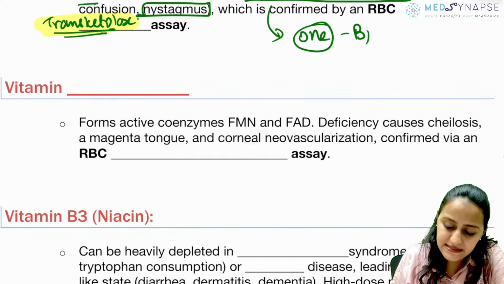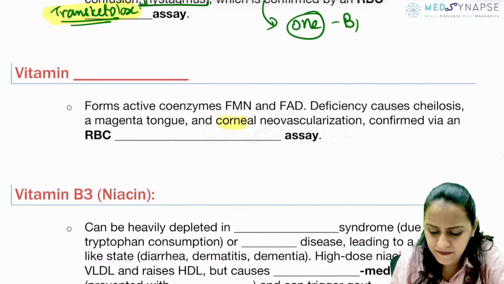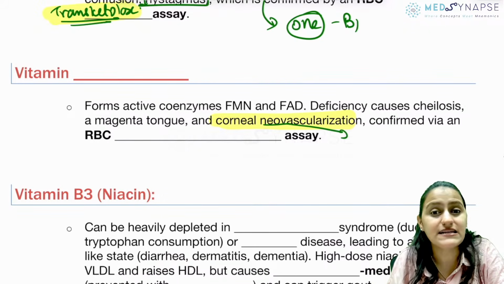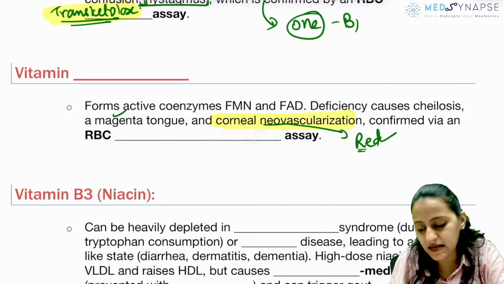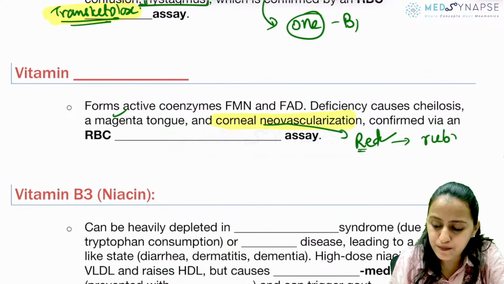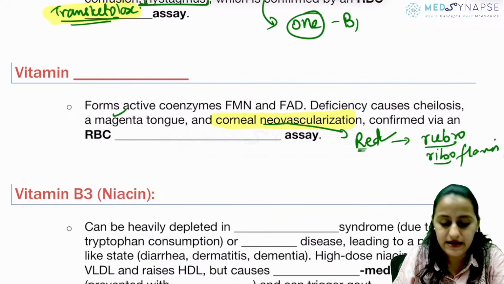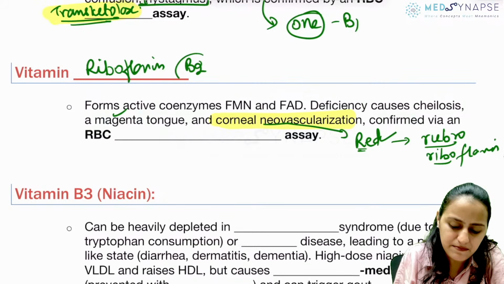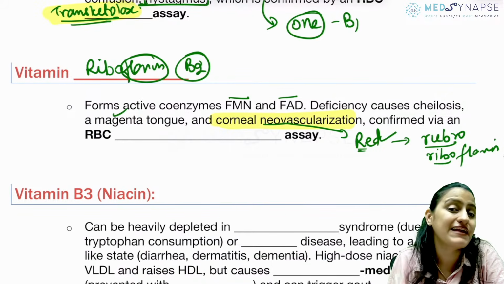What vitamin is this which causes corneal neovascularization? Remember, neovessels are the red vessels. So, red vessels in the cornea, red tongue. Remember, red is rubro. Rubro is riboflavin. Ribo is rubro. Red cornea, red tongue. So, remember, this is riboflavin, which is vitamin B2. Remember, flavin. Flavin is your FMN, FAD.